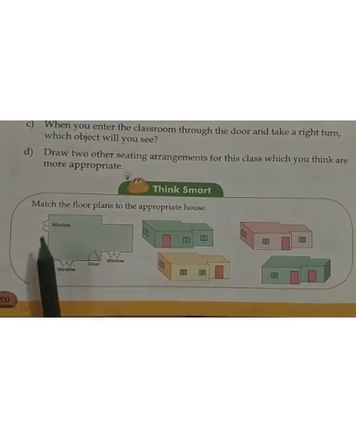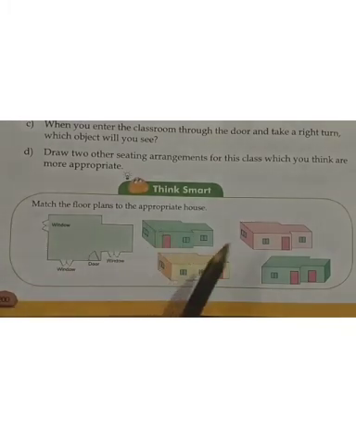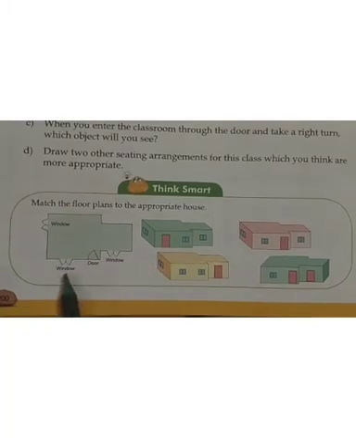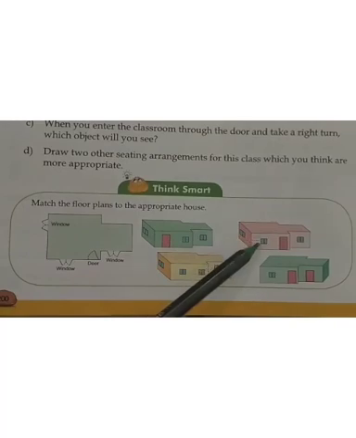You can see starting from this side, here window, all the houses, 1, 2, 3 houses have windows here. Next window is here. Yes, you can see this house has no windows. There is a door. Then this house has windows. This one has windows and this one also has a window.